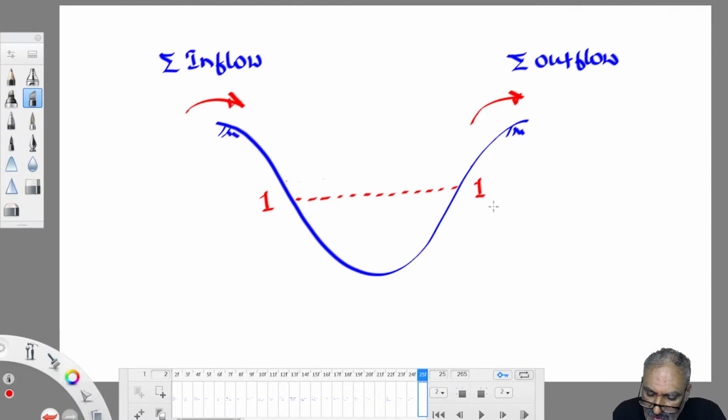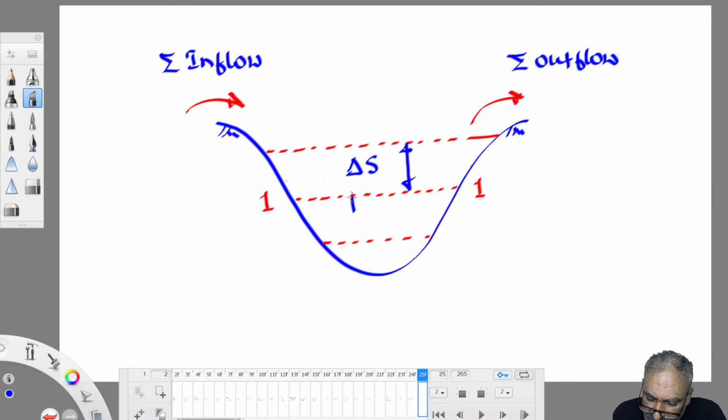Initial level is definitely at 1,1. Sometimes the water level rises above 1,1. Sometimes the water level falls below 1,1. If the water level rises above 1,1, does storage in the water body increase or decrease? Storage increases. When inflow is more than outflow, the water level rises. So that's called change in storage. Delta S is nothing but change in storage.